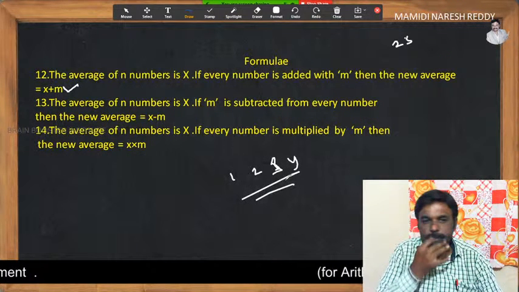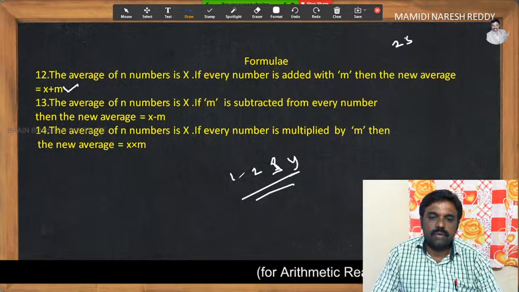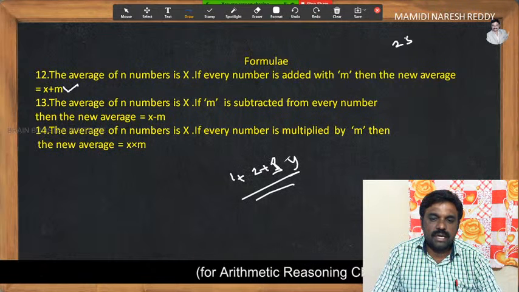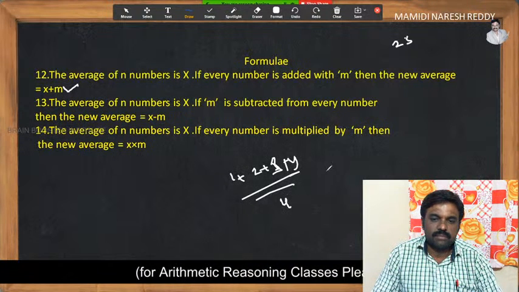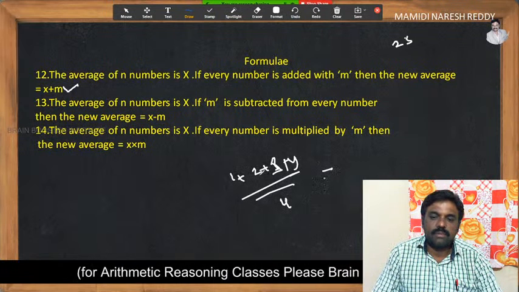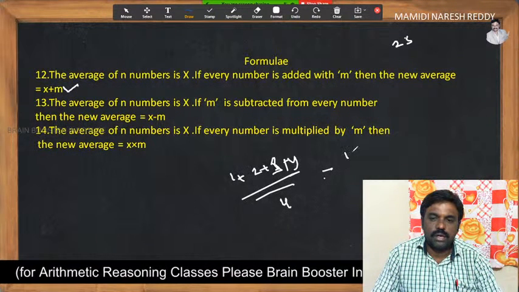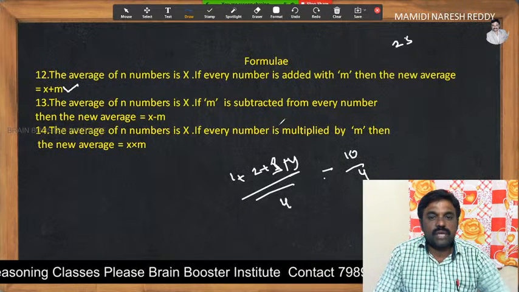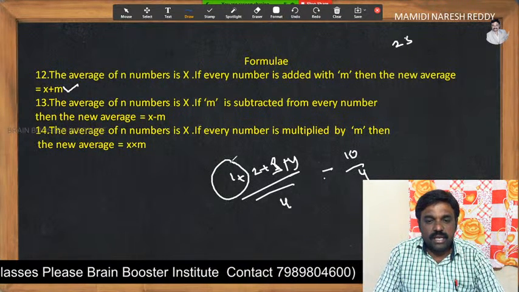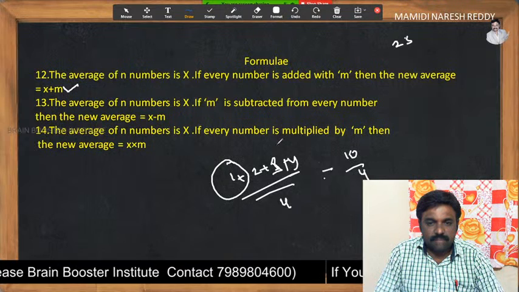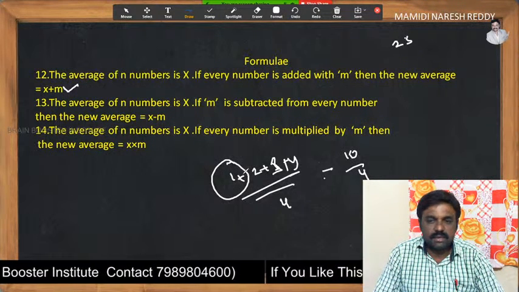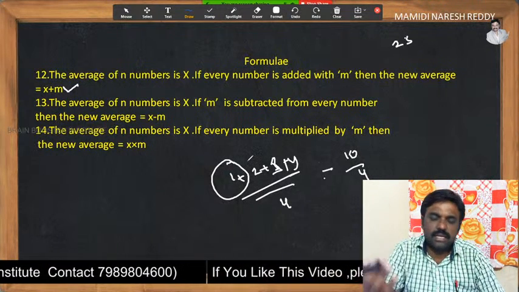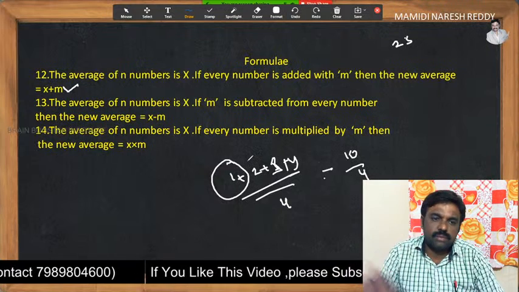Very simple. Average is the sum of these numbers by the number of observations. 1 plus 2 is 3, plus 3 is 6, plus 4 is 10, by 4. So if each and every observation is added with m, any particular number, then their average also will be increased.